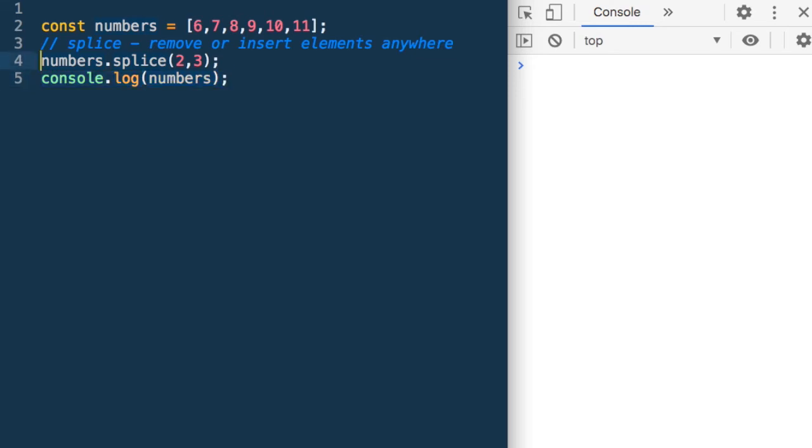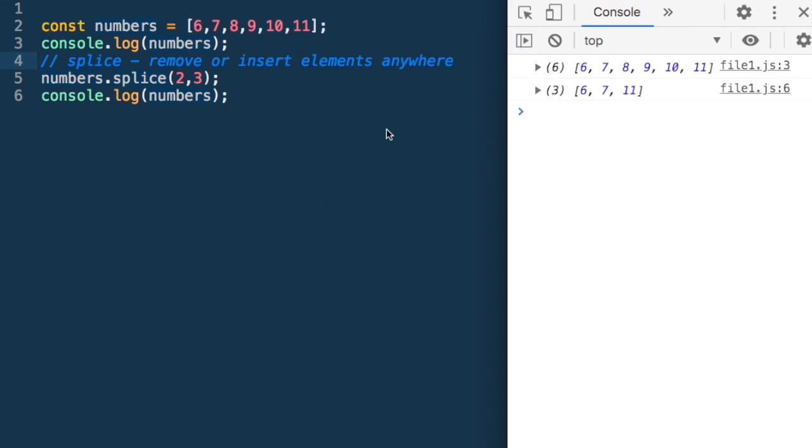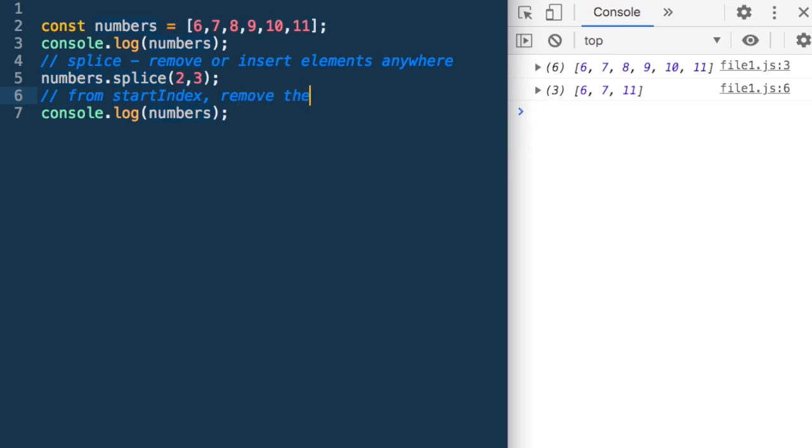So before doing it also, let me just put a console.log here. So what does it do? I had this array before: 6, 7, 8, 9, 10, 11. Now what it has done, it is saying from index 2, from the start index, remove these many elements. How many elements? We removed 3 elements starting from index 2. So index 2 was 8. So we removed 3 elements, 8, 9, 10.